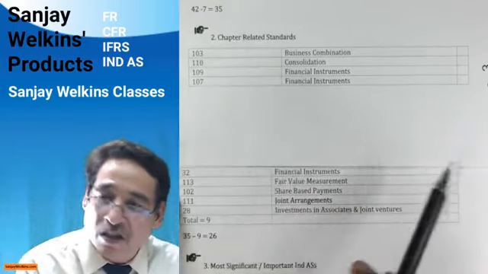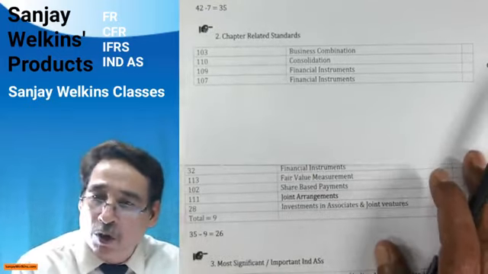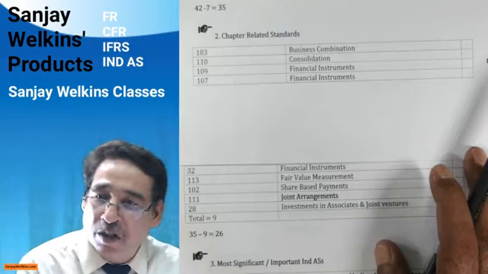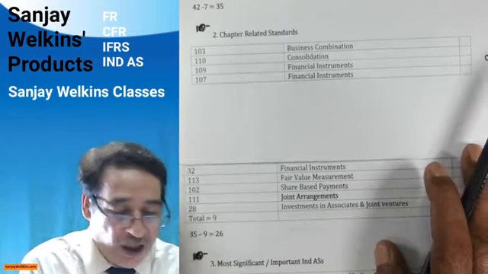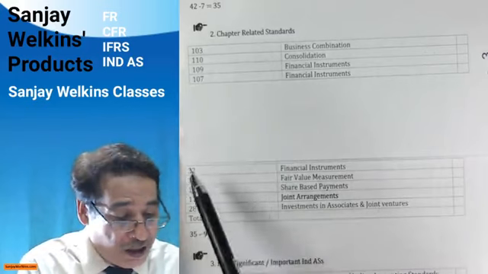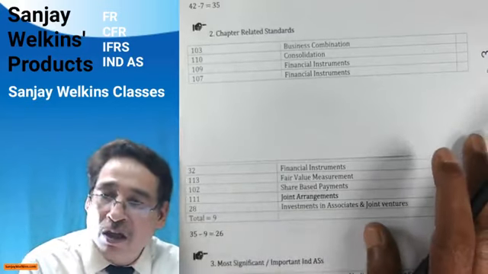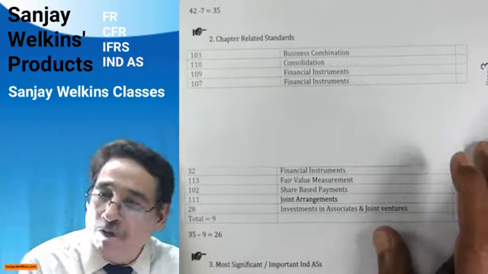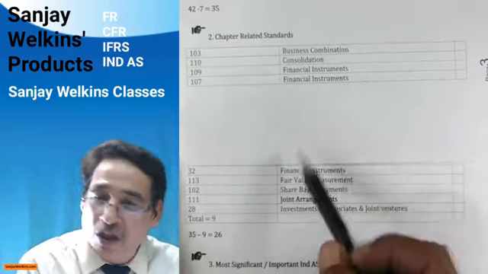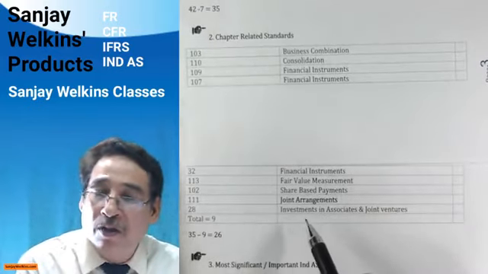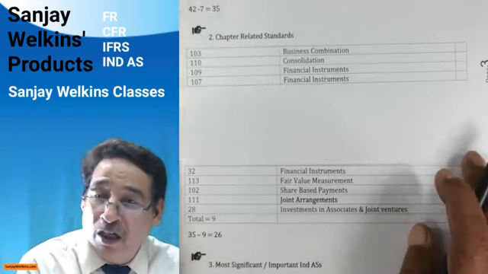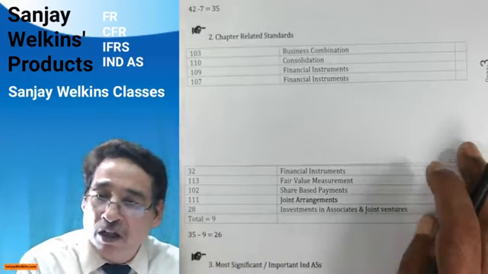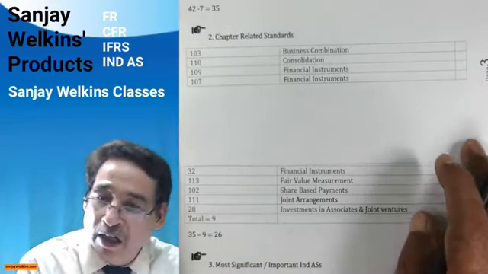Out of 35, these standards which I'm talking about now relate purely to the chapters. So you need not put up any extra efforts. You need to put the efforts on the related chapter itself, and these standards will automatically get covered. Isn't it or not? Ind AS 109, 107, and 32. Recently, I have reoriented it because there were some technical flaws earlier, honestly speaking, as each one of you is aware that some sessions have been recorded from my home studio, not from my professional studio. So on technical count we may lack, but on content count definitely there is no room for any lacking, correct?